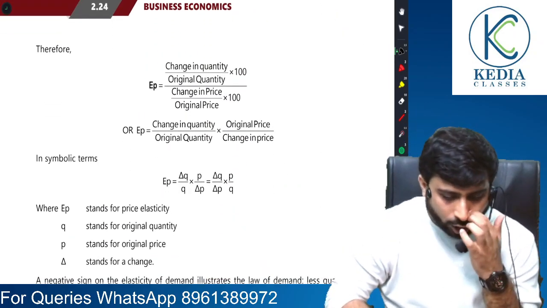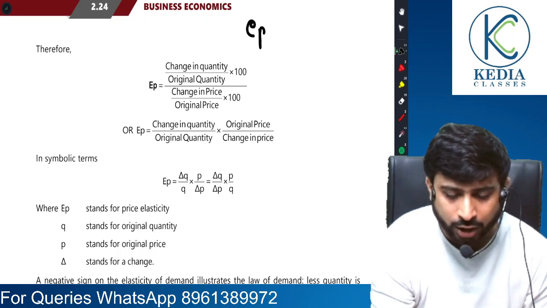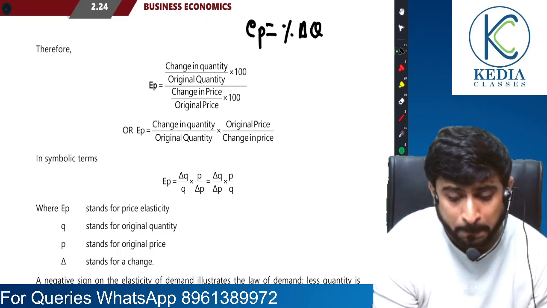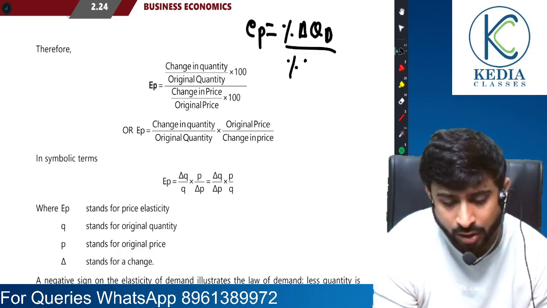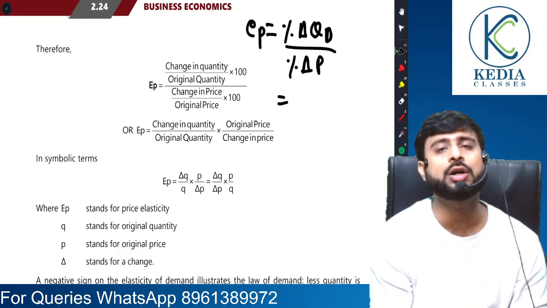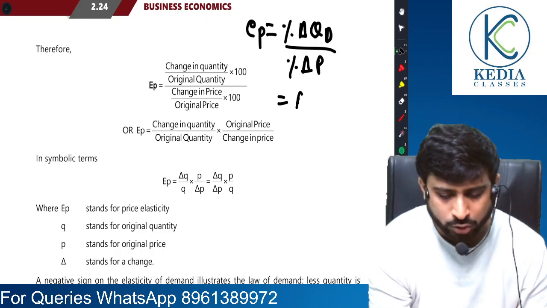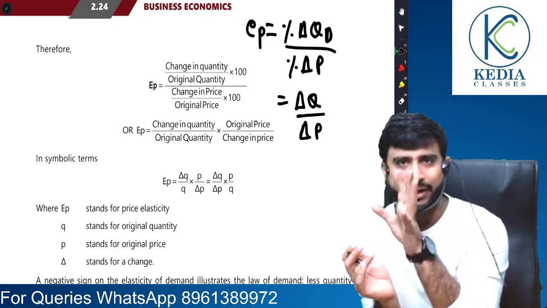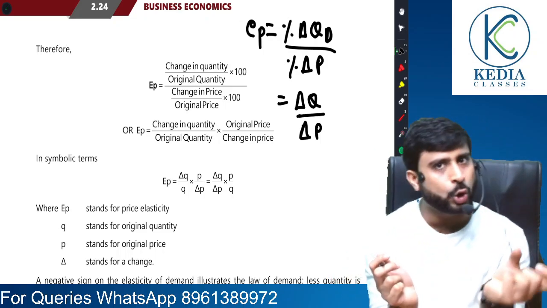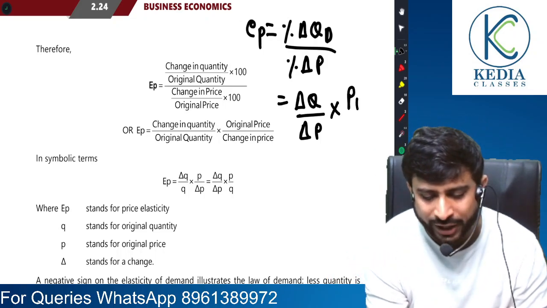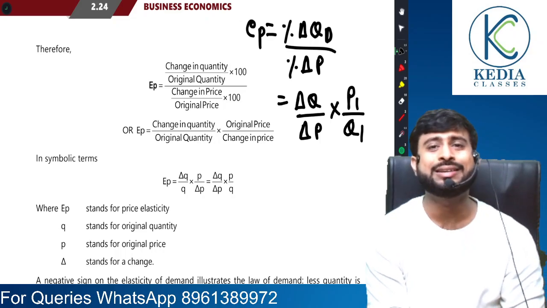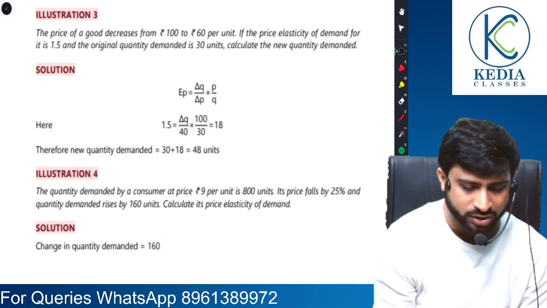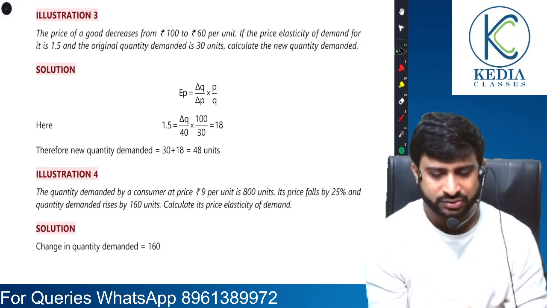So to make you jot it down, there are two formulas, I repeat. EP is percentage change in quantity demanded by percentage change in price, or if you don't want to get into the percentage business, change in quantity by change in price, into old price by old quantity. Change in quantity is new quantity minus old quantity. Change in price is again new price minus old price. It will be that easy to solve. Understood, sir? Let's solve a question.